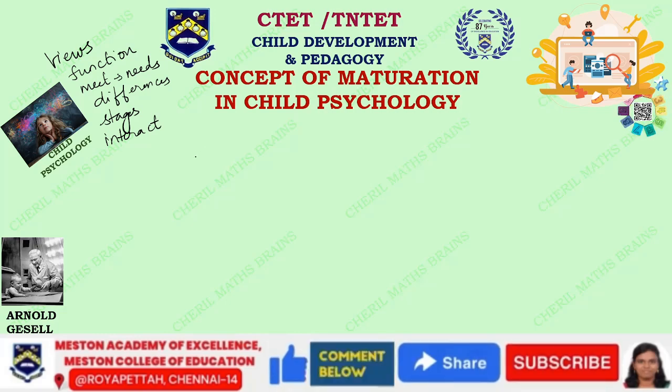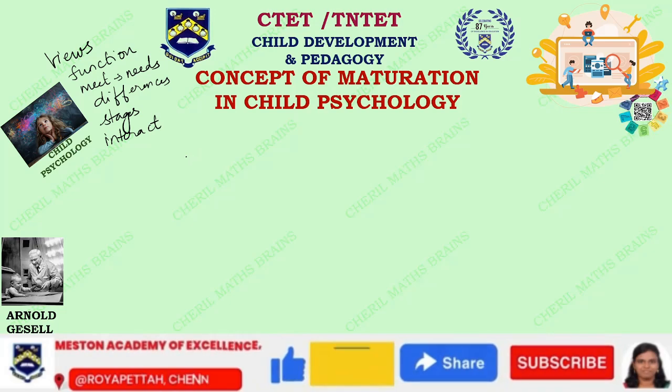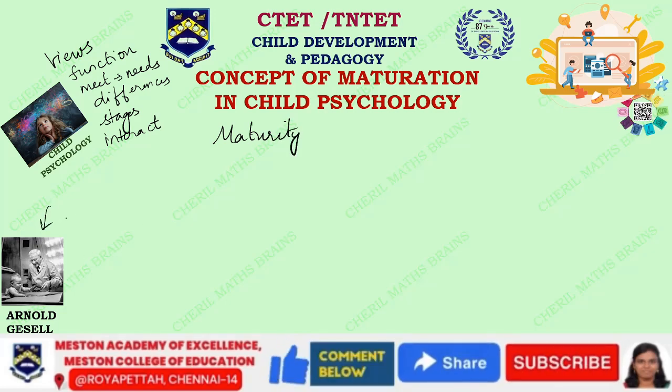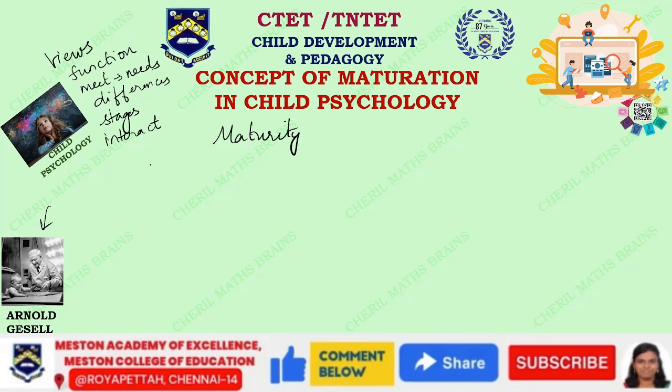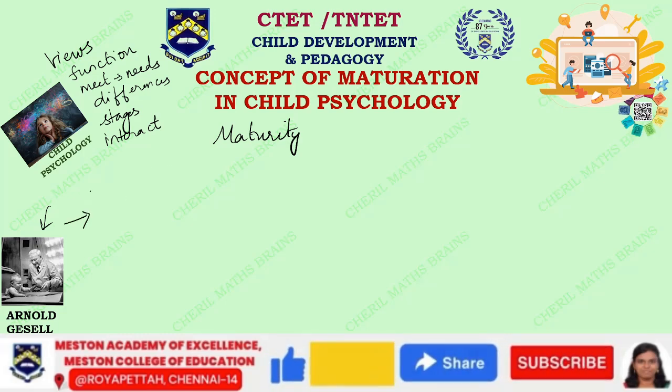Now when we talk about child psychology, we need to learn that as the child develops, the child will have maturity. This person, Arnold Gesell, was one of the first psychologists to describe children's physical, social, and emotional behavior.